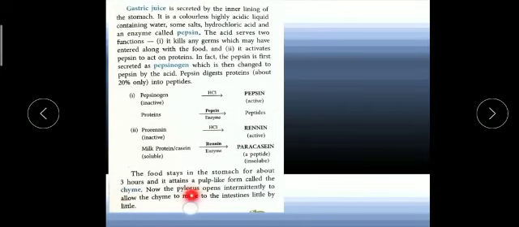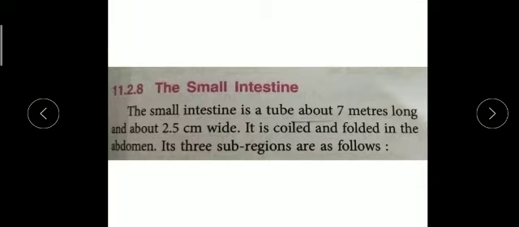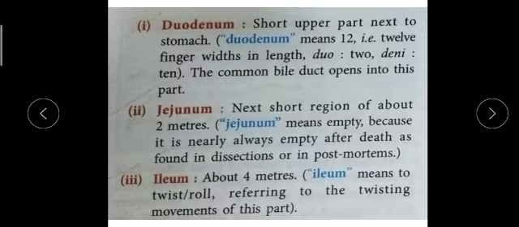Now this pylorus, the joining area of the stomach and the small intestine, will open and allow chyme to move from the stomach to the small intestine. So from the stomach, the chyme goes into the small intestine, which is about a 7-meter long tube and the width is 2.5 centimeter. It is highly coiled and folded, and it has 3 subdivisions. I have explained this and shown you pictures also.